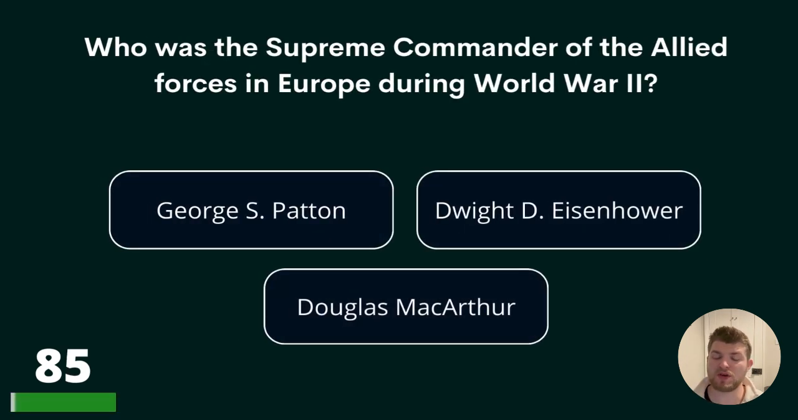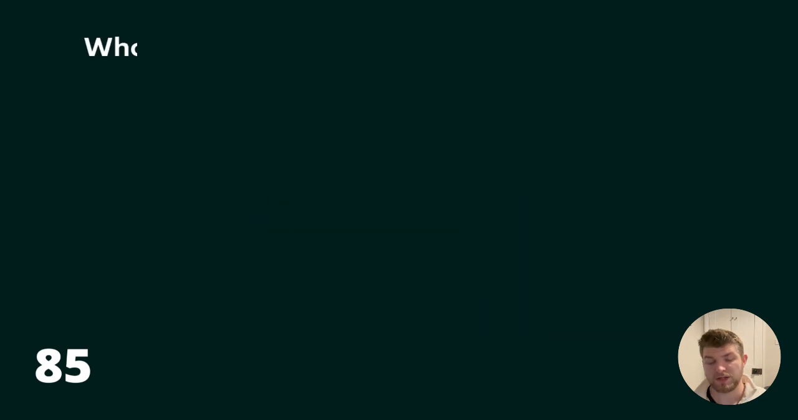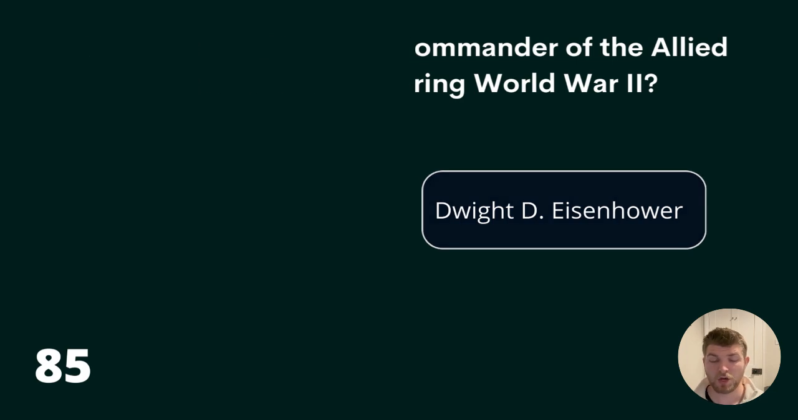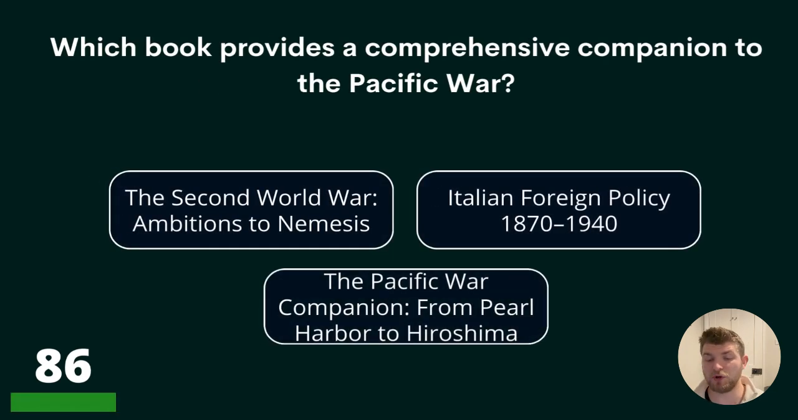Question 85. Who was the supreme commander of the Allied forces in Europe during World War II? George S. Patton, Dwight D. Eisenhower, or Douglas MacArthur? The answer is Dwight D. Eisenhower.